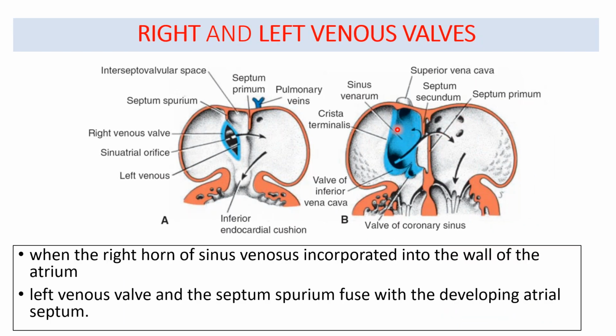So we said the right horn of sinus venosus is absorbed into the right atrium. This is the right atrium. You can see this blue portion, which is the absorbed part of the right horn of sinus venosus. This is going to form the sinus venarum, the smooth part of the right atrium. What will happen to the left venous valve? The left venous valve will fuse with the septum spurium, and the left venous valve will fuse with the atrial septum. With the developing atrial septum, this is going to fuse.